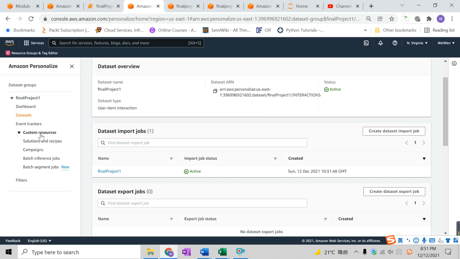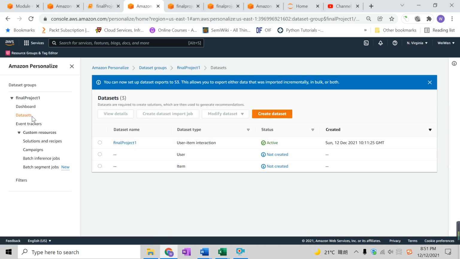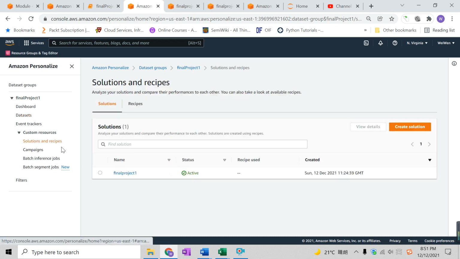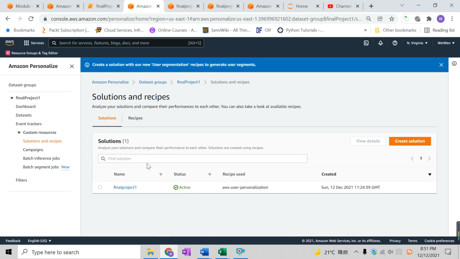Okay. Once the data sets are properly cleaned up, properly uploaded, and included in the final project one dataset group, the next thing is you have to do a solution and recipe. So what is a solution? A solution in AWS is this kind of trained model. So as you can see, machine learning as a black box.